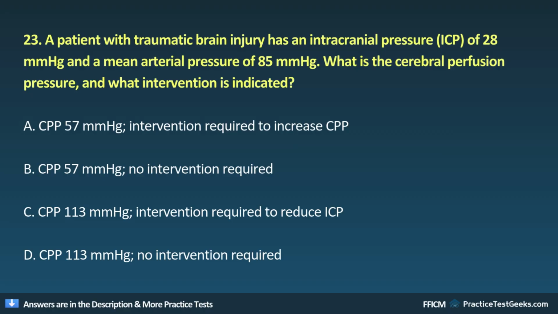23. A patient with traumatic brain injury has an intracranial pressure of 28 mmHg and a mean arterial pressure of 85 mmHg. What is the cerebral perfusion pressure and what intervention is indicated? A. CPP 57, intervention required to increase CPP. B. CPP 7, no intervention required. C. CPP 100, intervention required to reduce ICP. D. CPP, no intervention required.